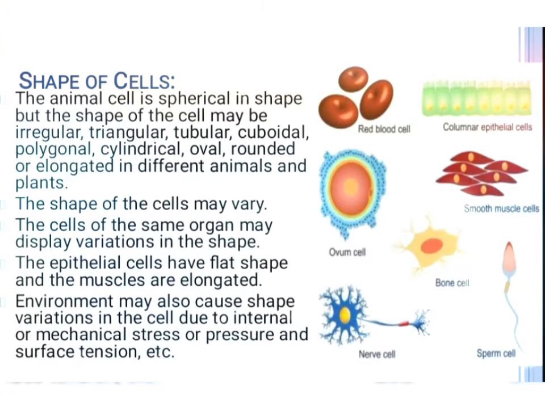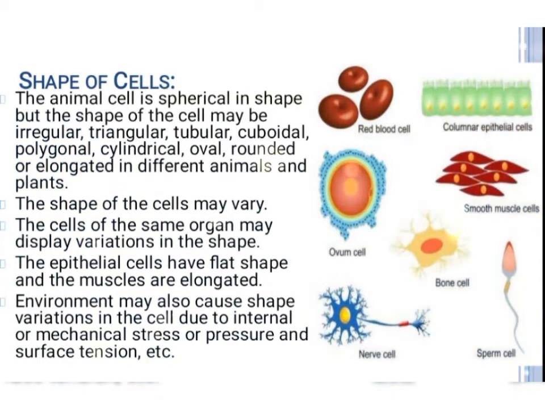Shape of the cell. The plant and animal cells exhibit various forms and shapes. Typically, the animal cell is spherical in shape, but the shapes of the cell may be irregular, triangular, tubular, cuboidal, polygonal, cylindrical, oval, rounded, or elongated in the different animals and plants.